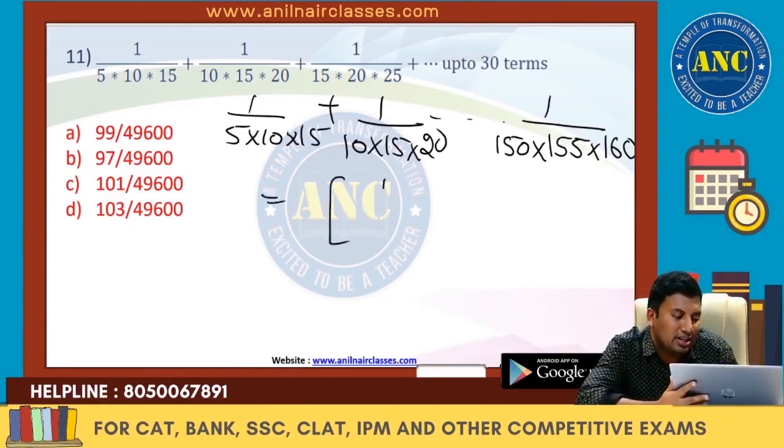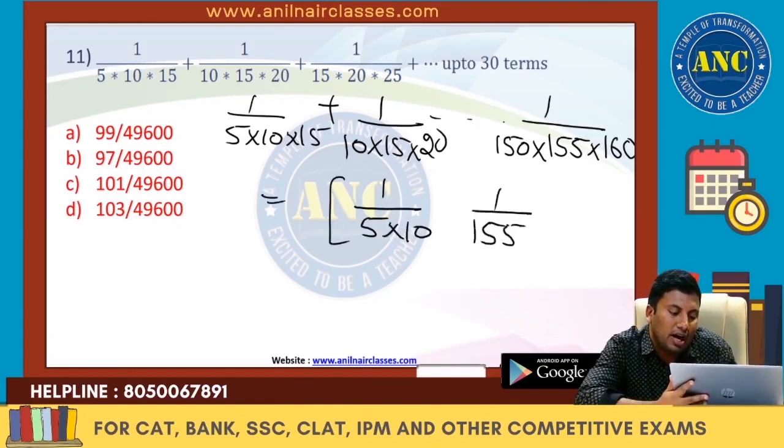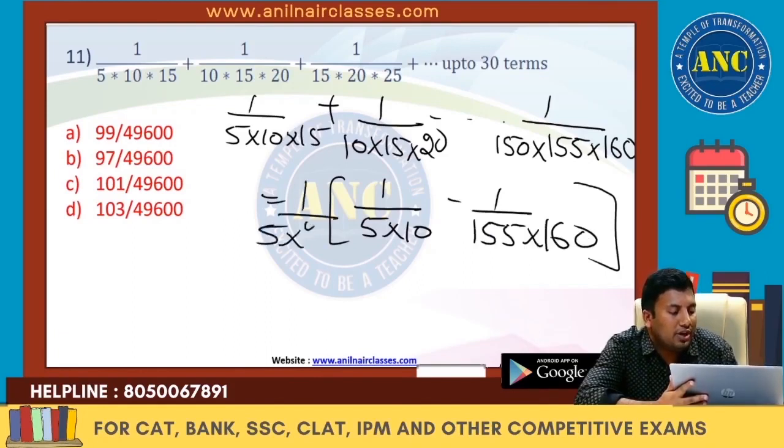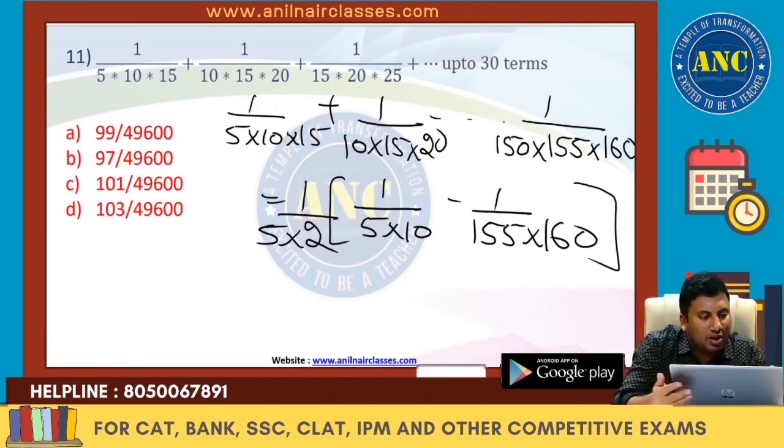Traditional method answer: 3 numerical values are there. Write the first numerical value and write the last numerical value. 1 by 5 into 3 numerical values will become 2. I hope the idea is clear. First, write 1 by 5 into 2, 1 by 5 into 10 and everything. Now, if you observe, all the denominator values are same.